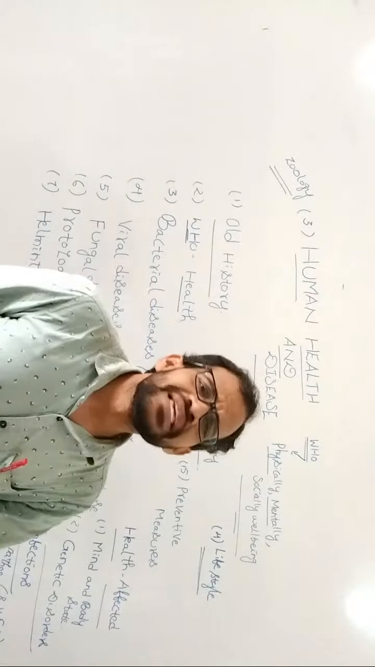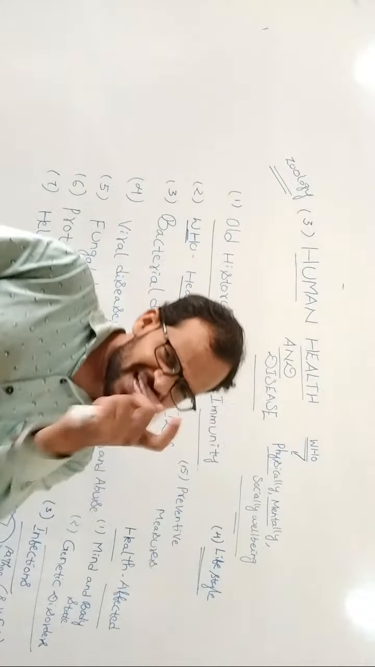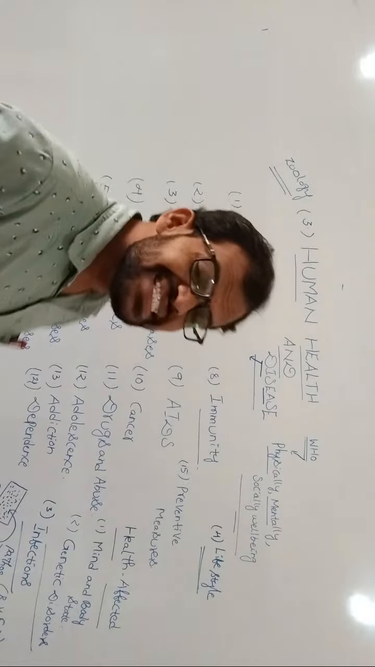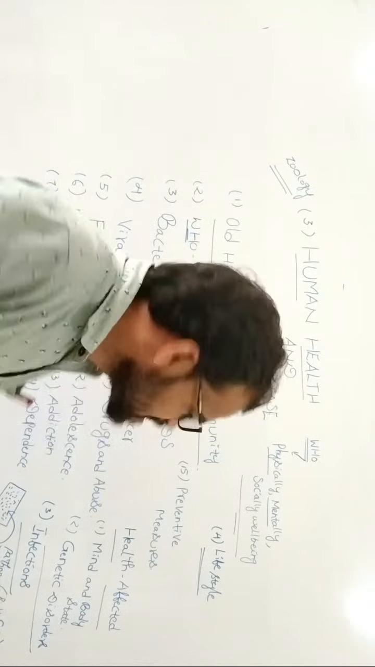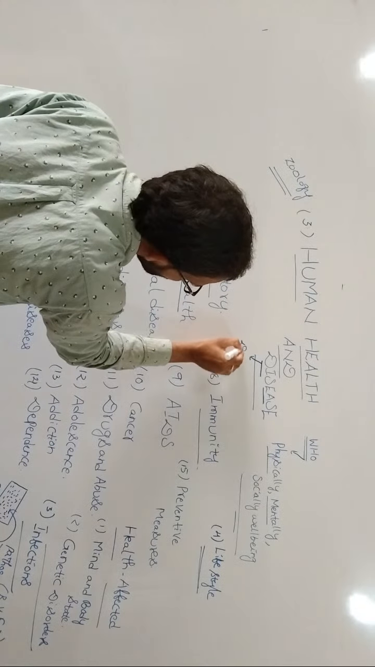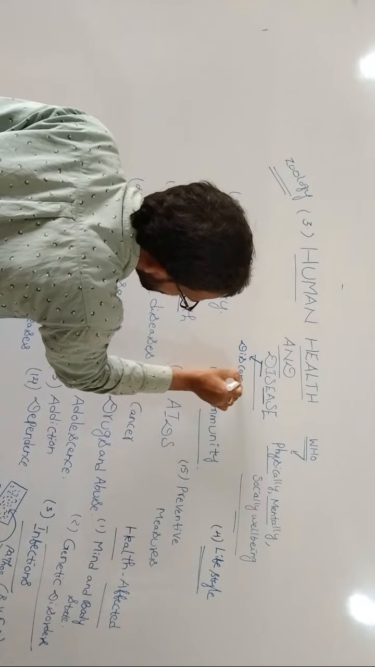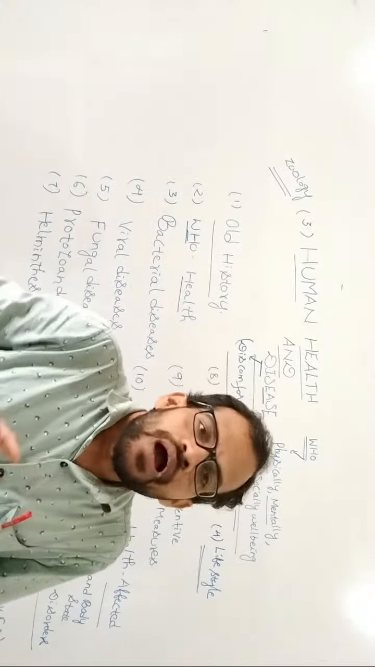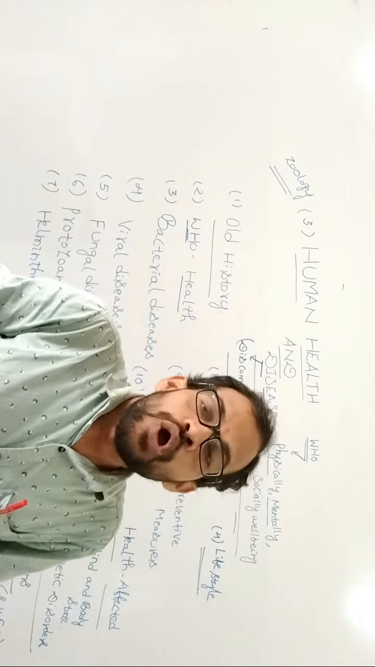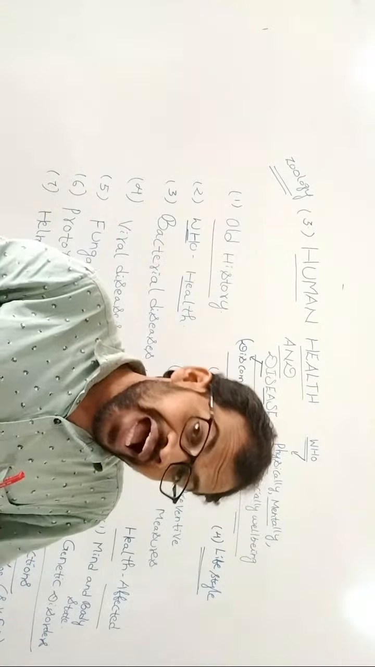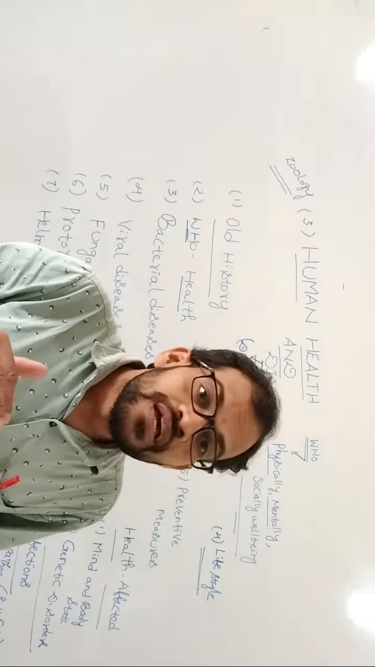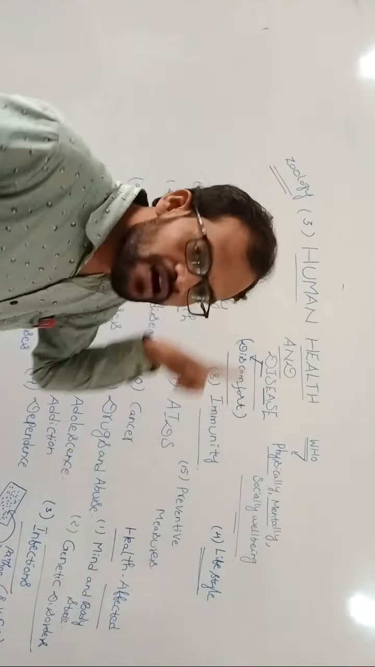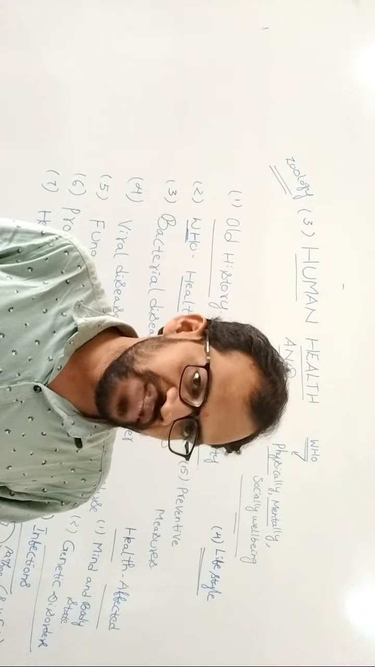Coming to the meaning of disease. What is the meaning of disease? Disease means discomfort. You are not comfortable. Discomfort means our organ system, one or two organ systems or cells or tissues, may be affected. It leads into the discomfort of any disease.